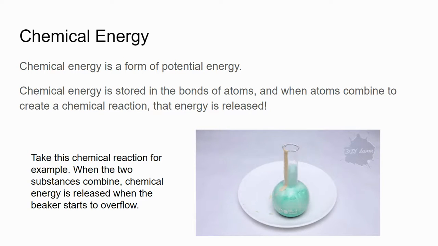So if we take this chemical reaction down here at the bottom, for example, when the two substances combine, when that person pours that substance into the jar, notice what happens, okay? Chemical energy is released when the beaker starts to overflow. So when that beaker overflows, that's what we call chemical energy, okay? The energy from those atoms are releasing and they're transferring, and now we have a reaction.